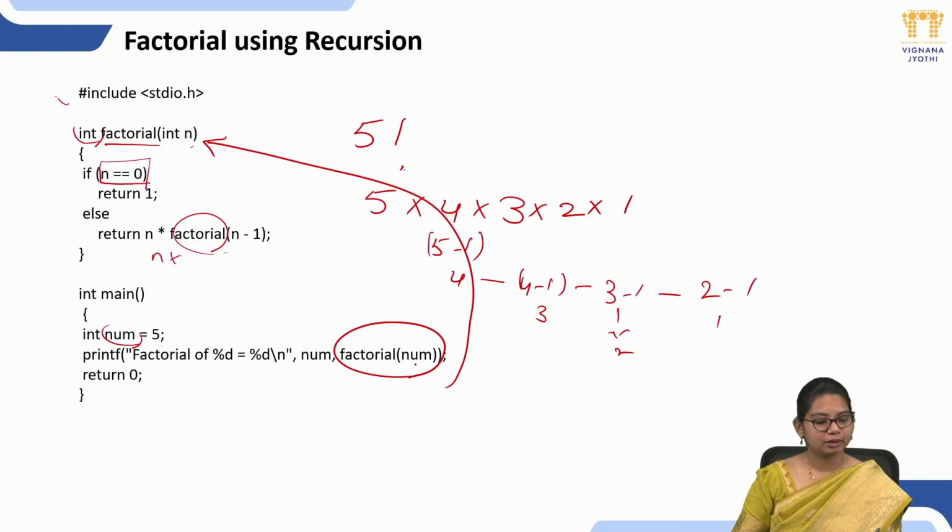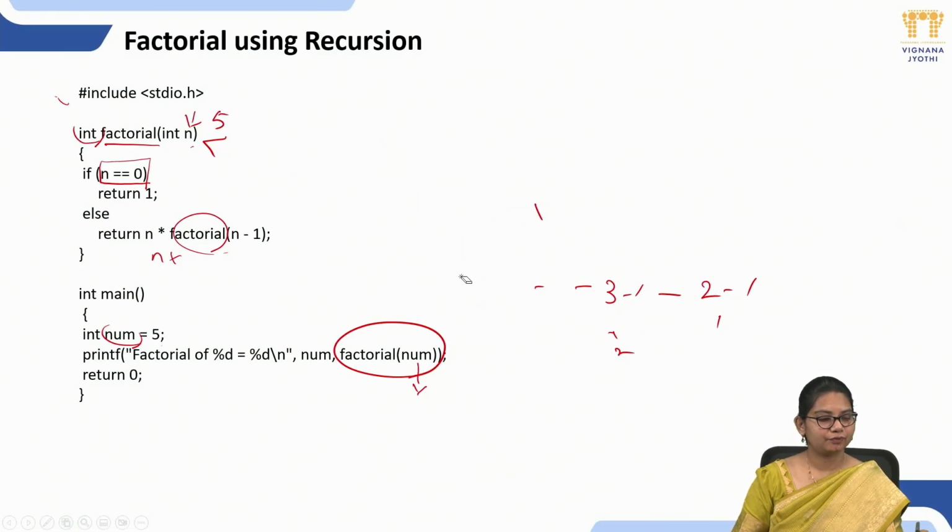So here num is my actual parameter, n is my formal parameter. Right? So here n is 5. Let's trace it out. So int factorial(int n), that means int of 5. So now we are going inside the function.